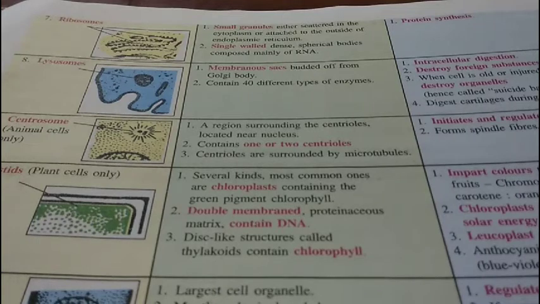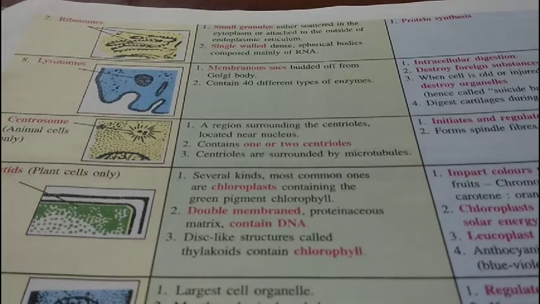Leucoplasts are the colorless plastids and they are found in the roots. They store the starch. Anthocyanin pigment is dissolved in cytoplasm. It is blue-violet in color.